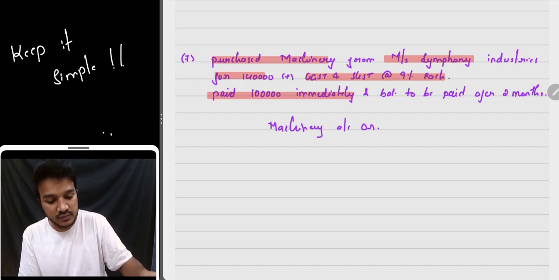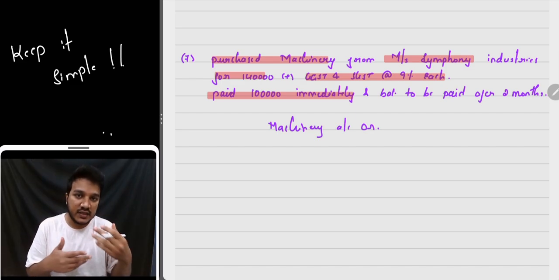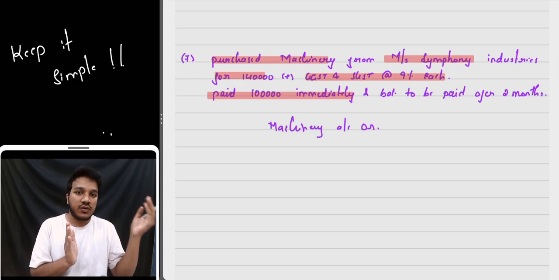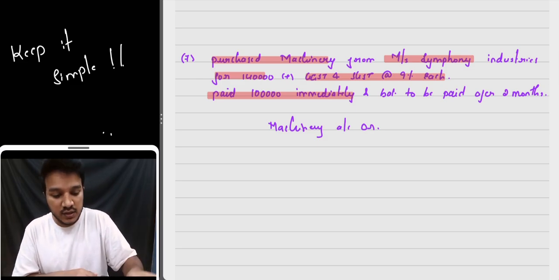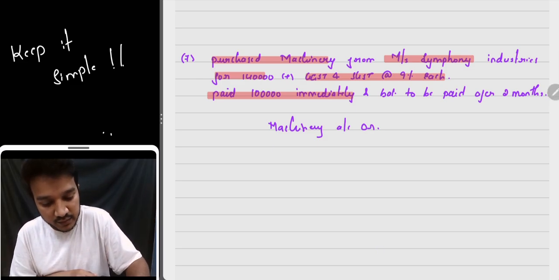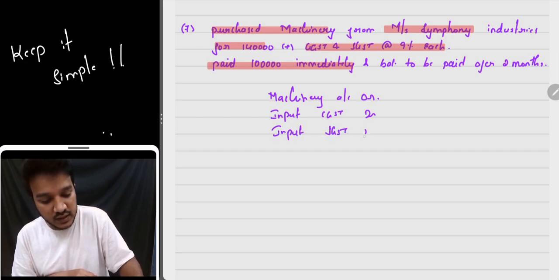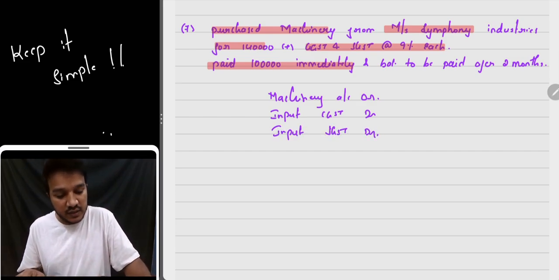Now if you're paying CGST, SGST, that is also your debit, that is also your asset, because you can utilize it against future output tax liability. So input CGST debit, input SGST debit.